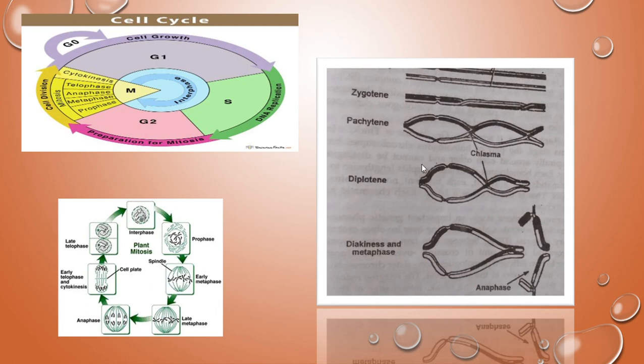So meiosis occurs in the reproductive cells. Here again, meiosis 1 will be there and meiosis 2 will be there, meaning the nucleus is divided twice. In meiosis 1, the stages are again prophase, metaphase, anaphase, and telophase.